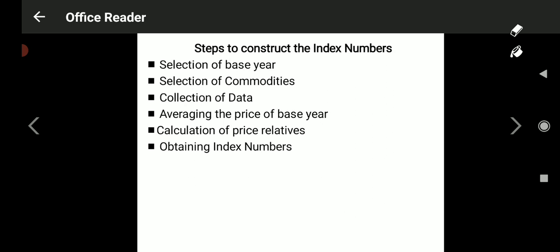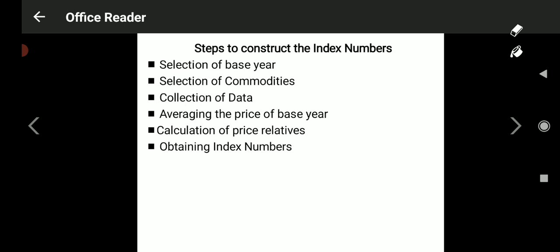With the help of an equation, price relative is equal to the price of commodity A in the current year, indicated as P1, divided by the price of commodity A in the base year, that is, what the price was earlier and what it is at present, into 100.